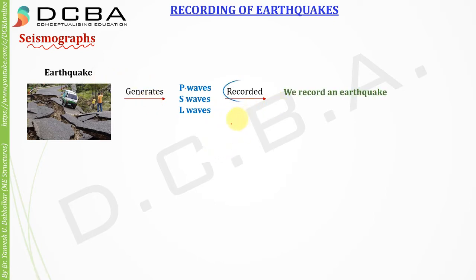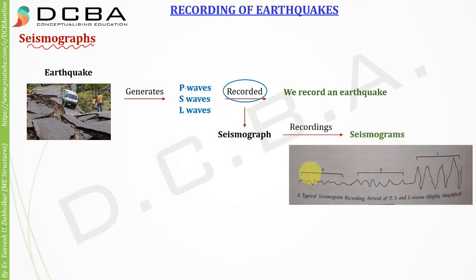So how to record this? Recording is done by seismograph, and the recording of a seismograph is called a seismogram. So they look something like this. You can see in this image. So the instrument that is used to record earthquakes is called a seismograph, and the recordings of a seismograph are called seismograms. Okay.